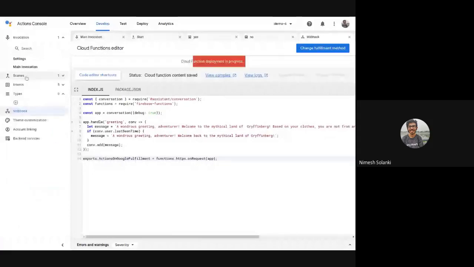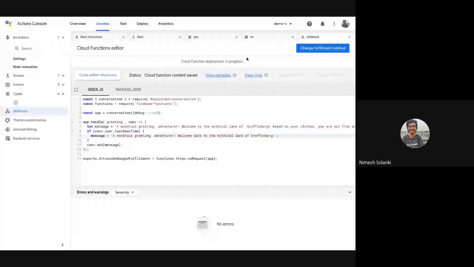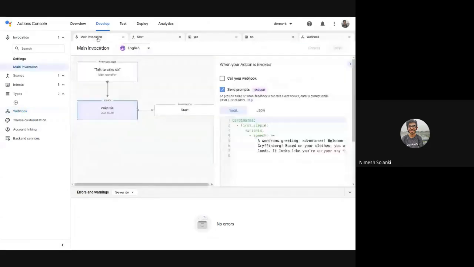Let's see how long it will take. There are no errors, but I don't know why it was giving one. Oh, deployment is successful. Finally, cool. So we'll head over to the main invocation. On the top left, as you can see on my cursor, there's a main invocation. Make sure that the invoke tab is selected.